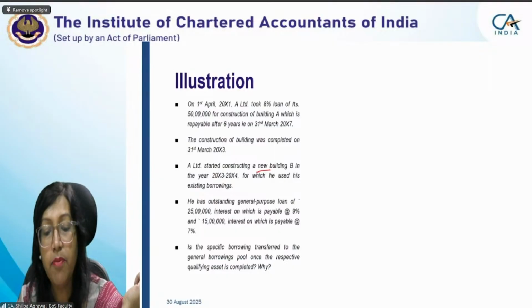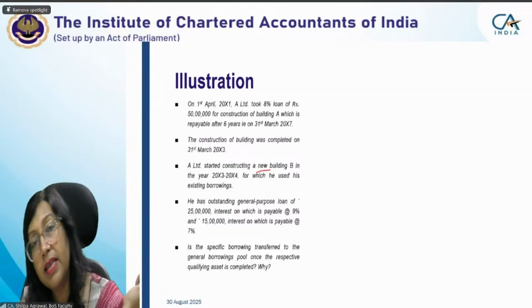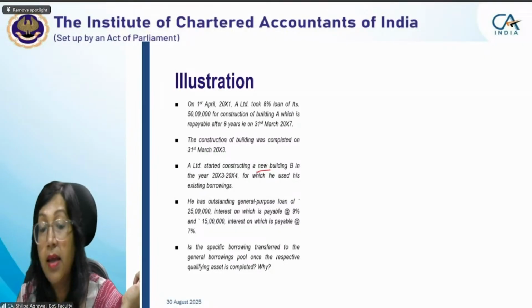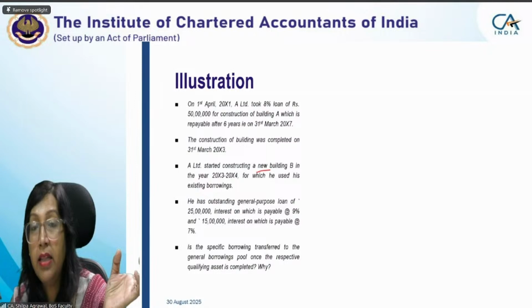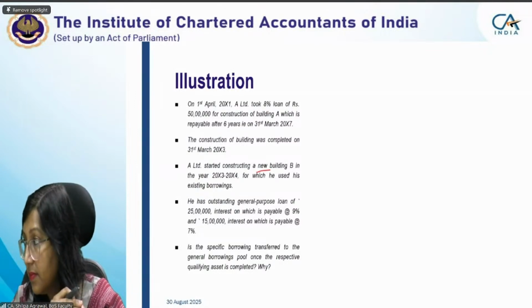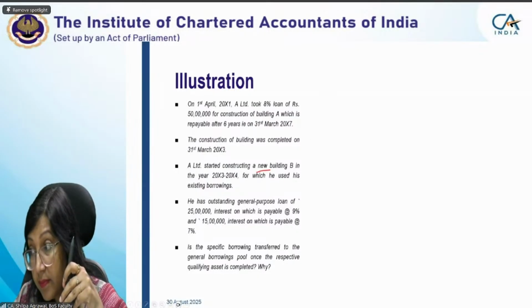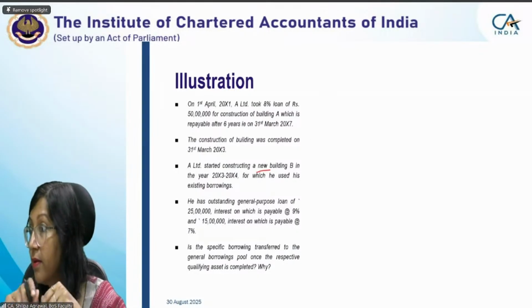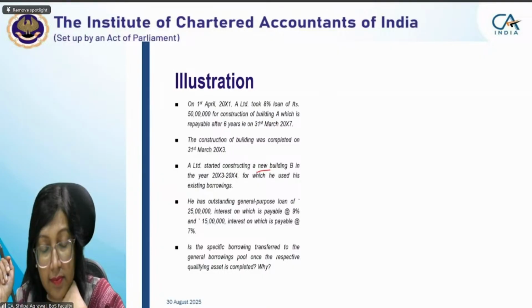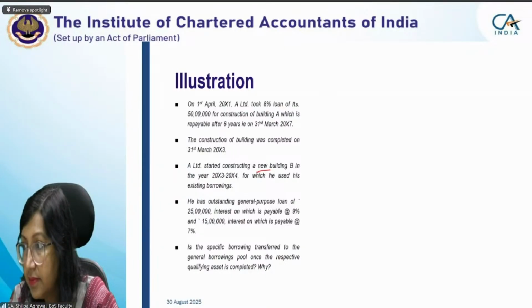Is the specific borrowing transferred to the general borrowing pool once the respective qualifying asset is completed? Tell me, when will the specific borrowing be considered as general borrowing in this case? For one asset it is specific borrowing, but once the asset is completed, then the amount which is left, we will transfer to general borrowing.